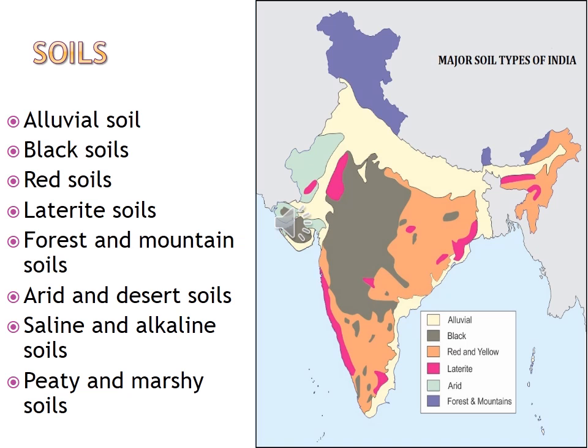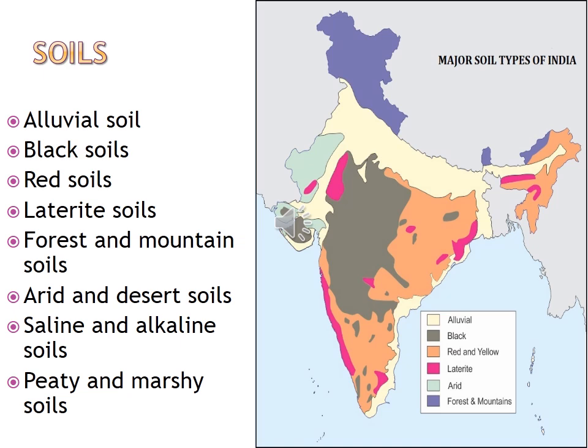In the first detail, they ask you to write about any 5 types of soil. So among these 8 types, you have to read well any 5 types. It is your choice. You have to read the characteristic features, distribution, and the crops grown. The first 4 soils are very important because they are widely distributed.